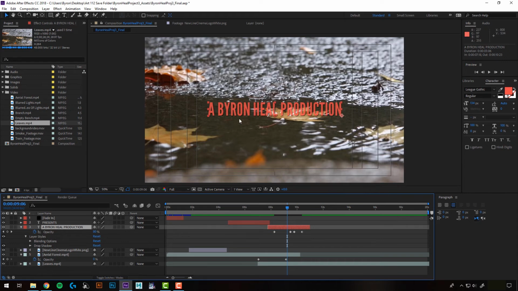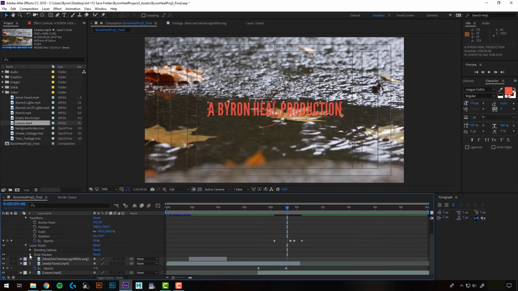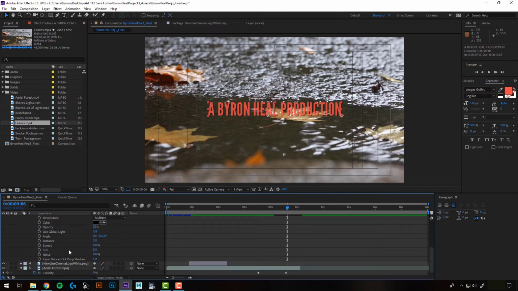To go to my drop shadow settings, I can just click on here. It already opened it, but if it didn't, I can expand that and then go down to drop shadow. I'm going to open that up and I have some options in here. So I've gone over all of these already, so I won't do that again. I'll just start adjusting these. I think my distance was okay there. I want it to kind of be a little feathered, so with that, I can just adjust the size, and that feathers it out. Maybe just a little bit. And I also think it should be a little darker maybe, so I'll put the opacity up to 100.